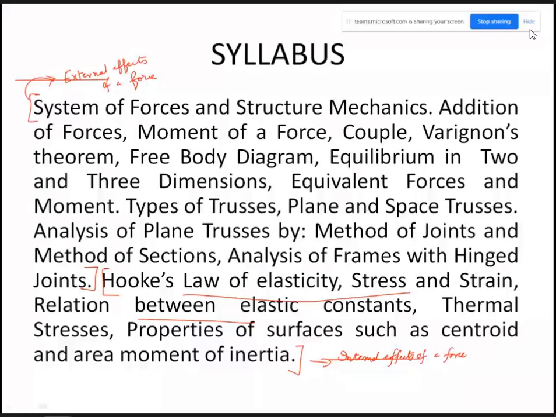And since you people are computer science students, I will find scope of programming in engineering mechanics also. While we are learning engineering mechanics, I will also try to find out some scope of programming which is applicable to mechanical engineering or solving mechanical engineering problems, right? So I think that will make it more interesting.